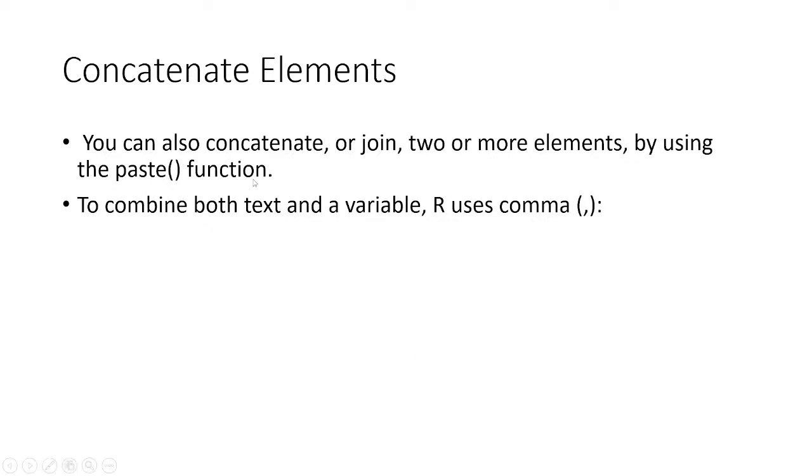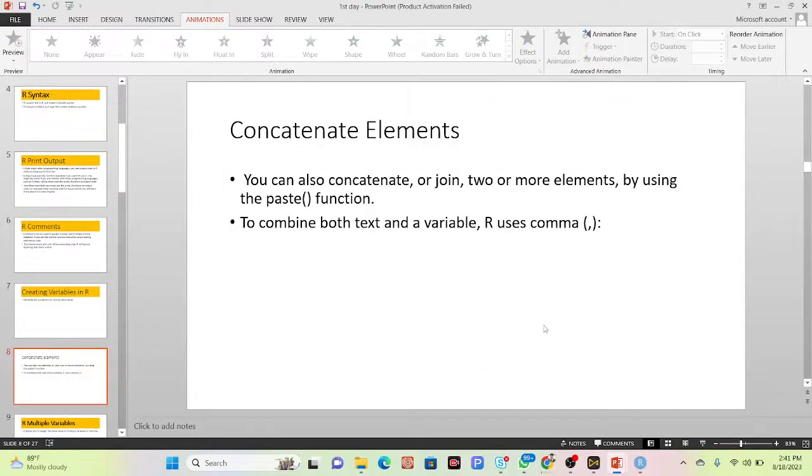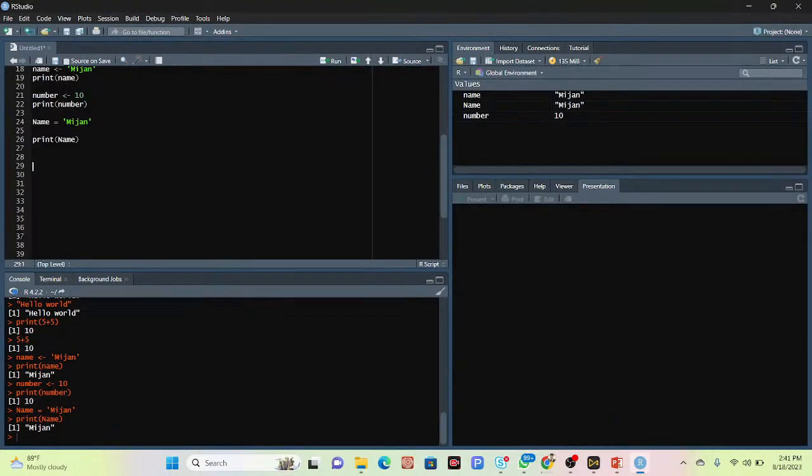So you can also concatenate or join. How can we easily join two or more elements? By using the paste function. To combine both text and a variable, R uses a comma. So I put an example about how we can easily join two or more variables in RStudio. You can see.